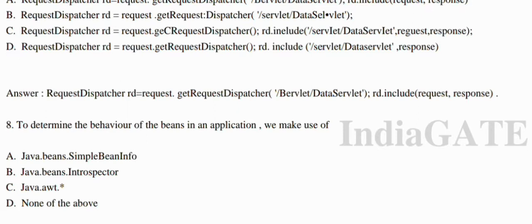So the correct answer for this question is option B, java.beans.Introspector, because in an application we use it to determine the behavior of a bean, that is the Introspector. Okay, so option B is your correct answer.